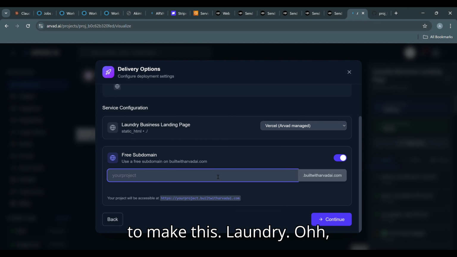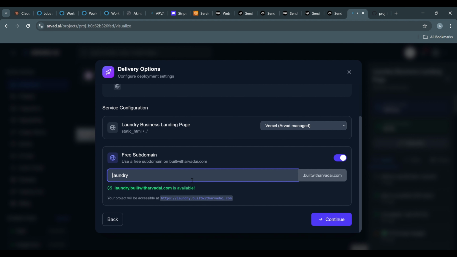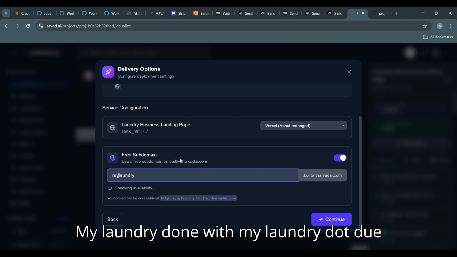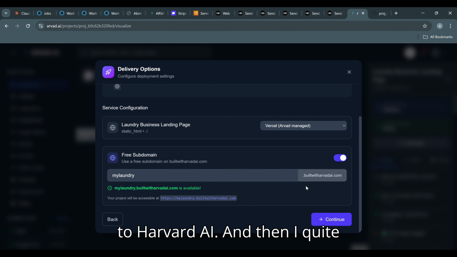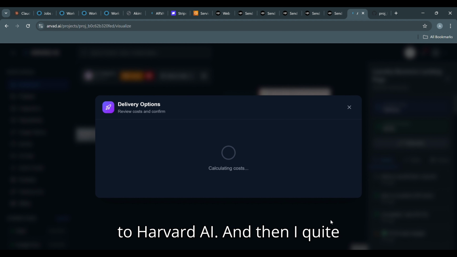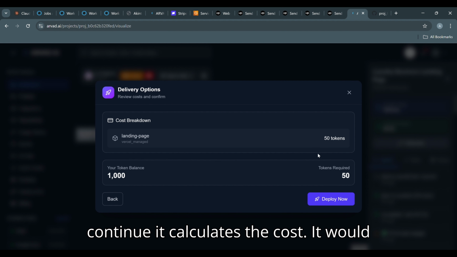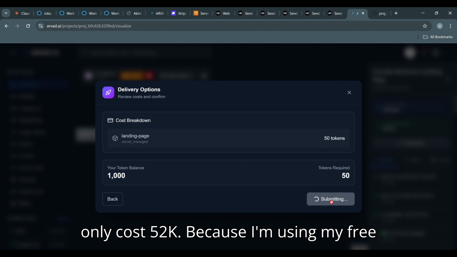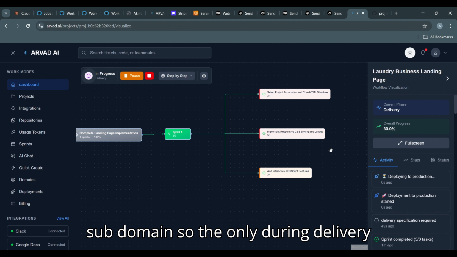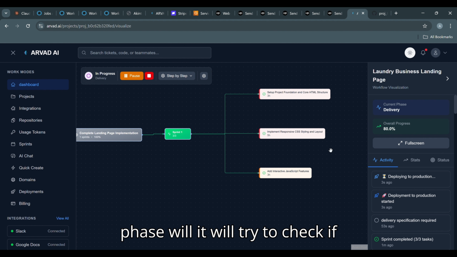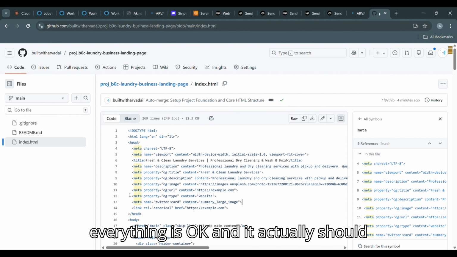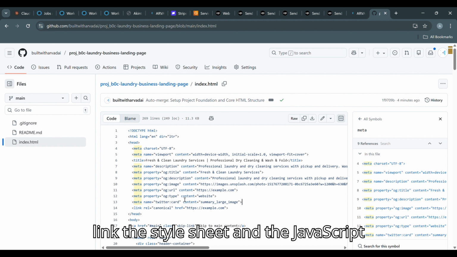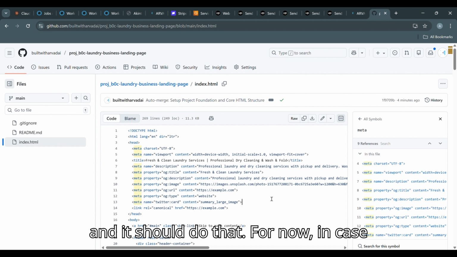So I want to make this my laundry, that'll be mylaundry.build with Arvad AI. And then I go ahead to continue. It calculates the cost. It will only cost 50 tokens because I'm using a free subdomain. So during the delivery phase, it will try to check if everything is okay, and it actually should spot that this HTML does not properly link the style sheet and the JavaScript, and it should do that.